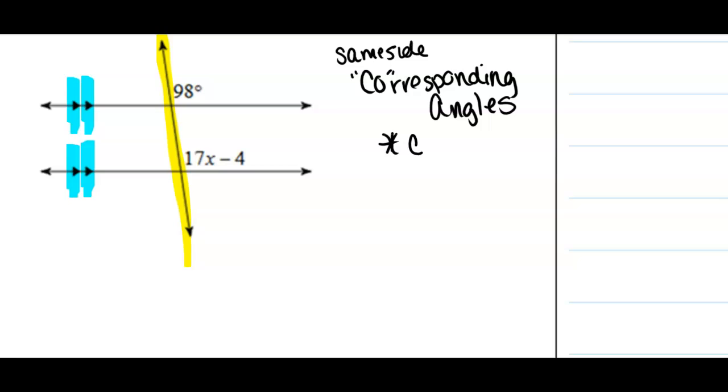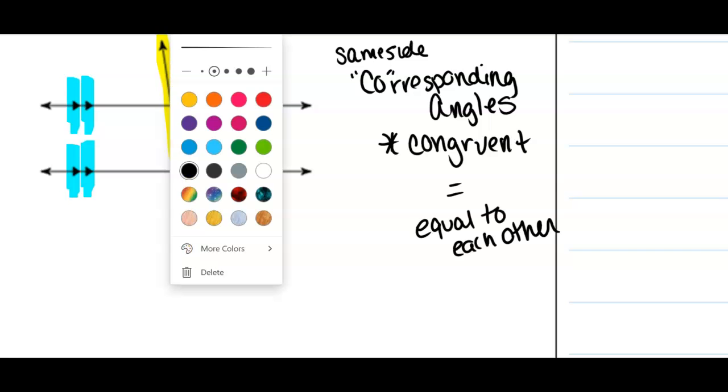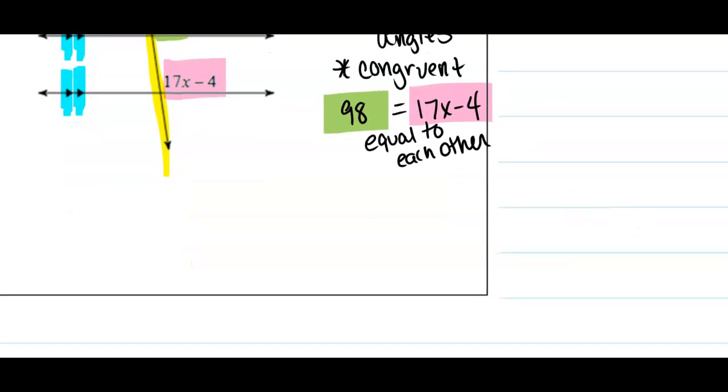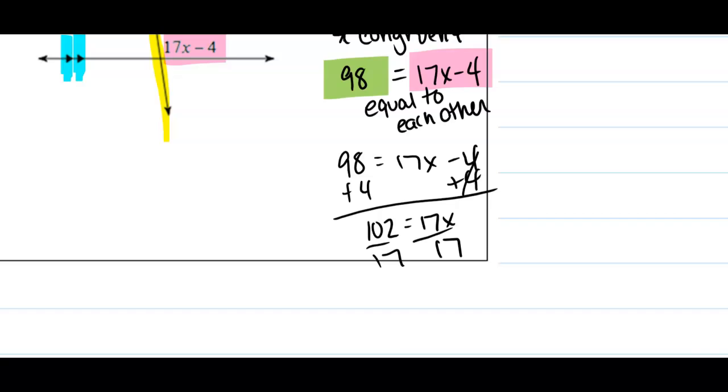So whenever you have angles that are congruent, then you simply set them equal to each other. So in this case, we've got 98 degrees equal to 17x minus 4. And then we solve for x. Remember, we want to add 4 to both sides and then divide by 17, and x is equal to